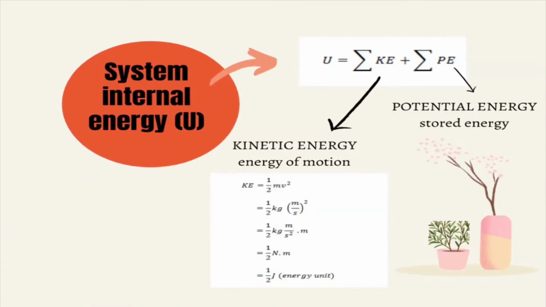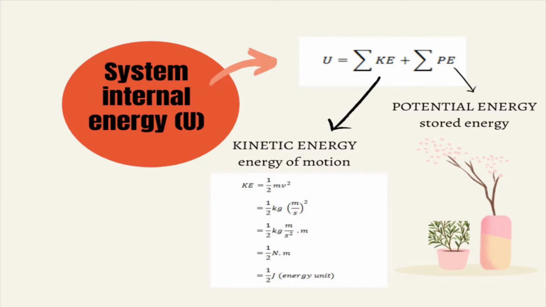So let's look closely at what exactly we mean by internal energy. We said it is the total energy of the system. How do we look at this exactly? We could divide the internal energy into two major parts. We could define the internal energy as the total sum of kinetic energy and the total sum of potential energy. Kinetic energy is the energy of motion. This is the equation of the kinetic energy.